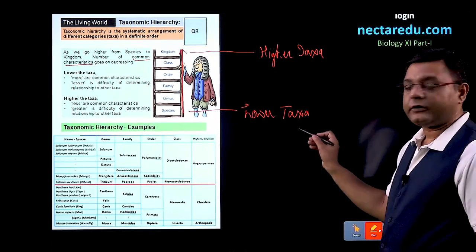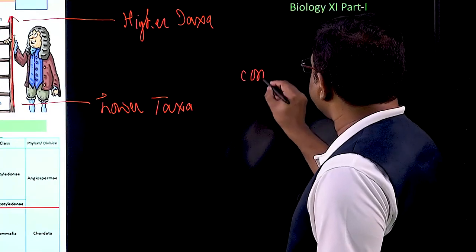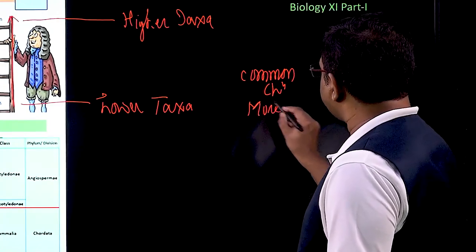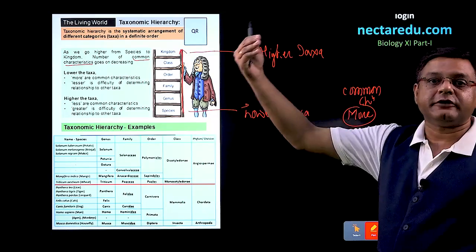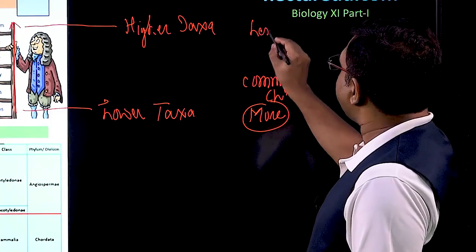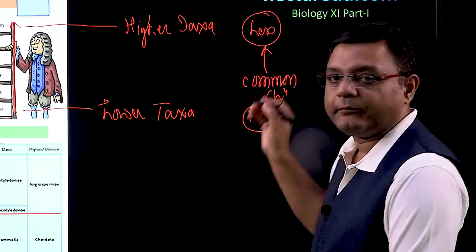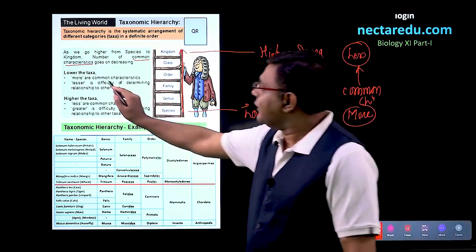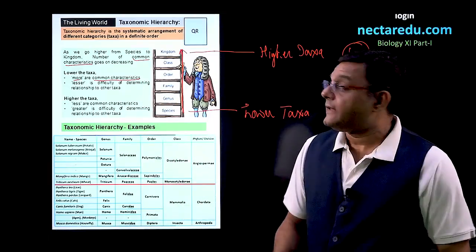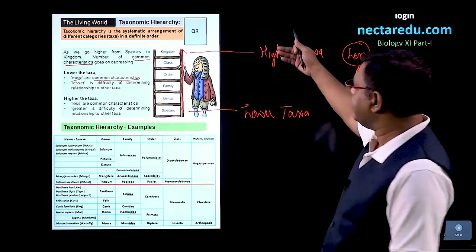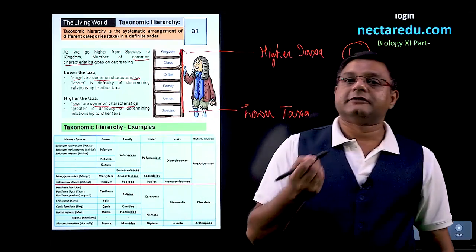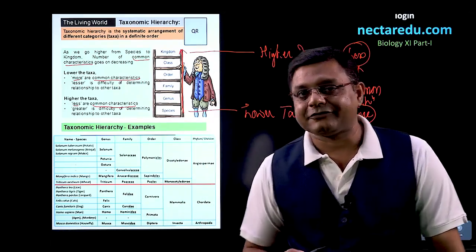That is, if we talk about a species, then the common characteristics will be more in species, and as we move from species to kingdom, the common characteristics will go on decreasing. So, it will be less if we talk about the kingdom part. So, we can easily say that lower the taxa, more are the common characteristics, and if we say higher the taxa, we are talking about kingdom, then lesser will be the common characteristics. So, this is the particular order which is followed for common characteristics.